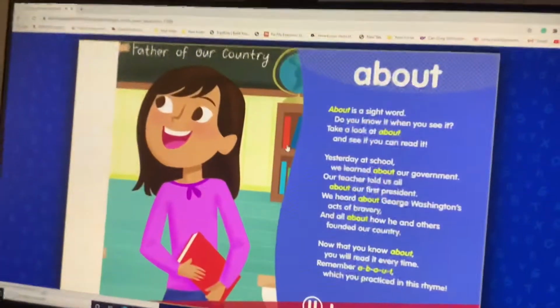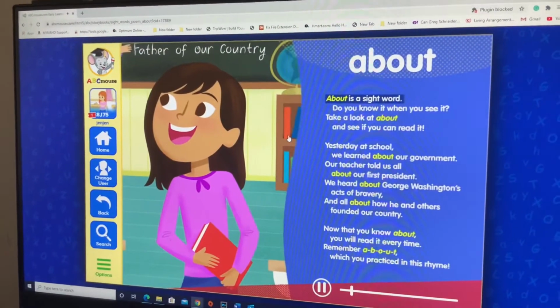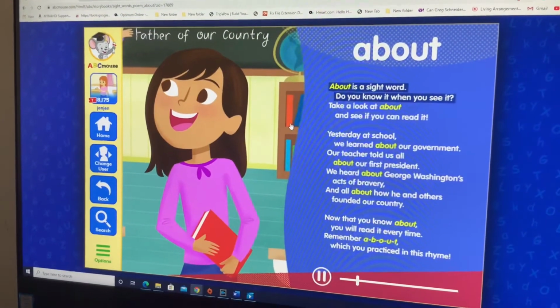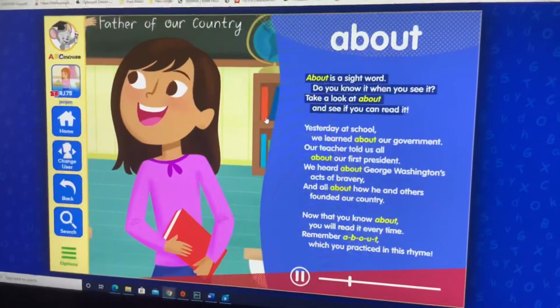Sight word. About is a sight word. Do you know it when you see it? Take a look at about and see if you can read it.